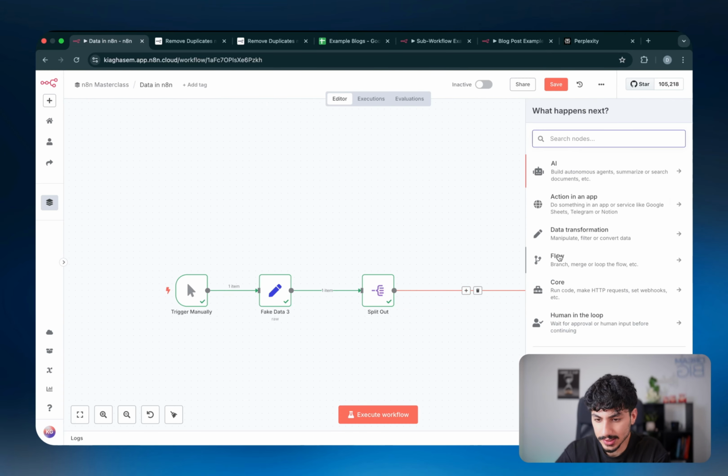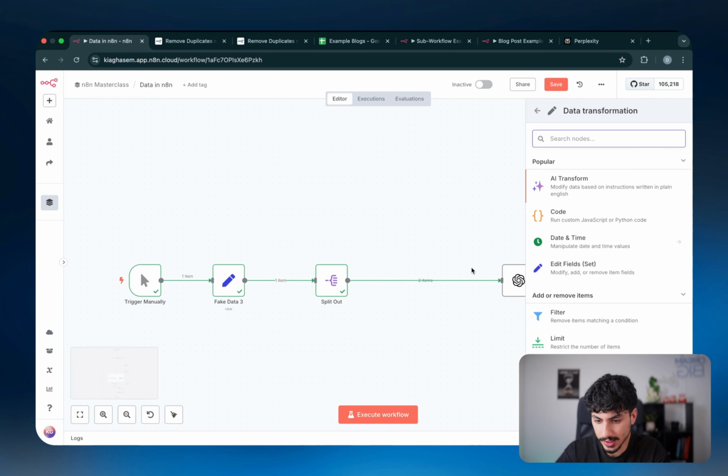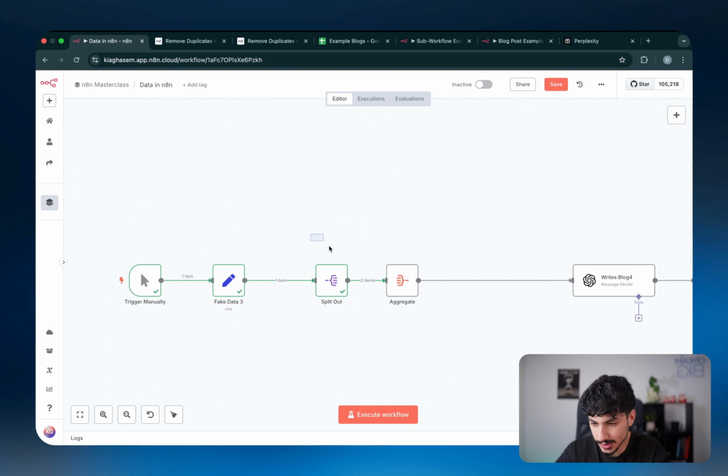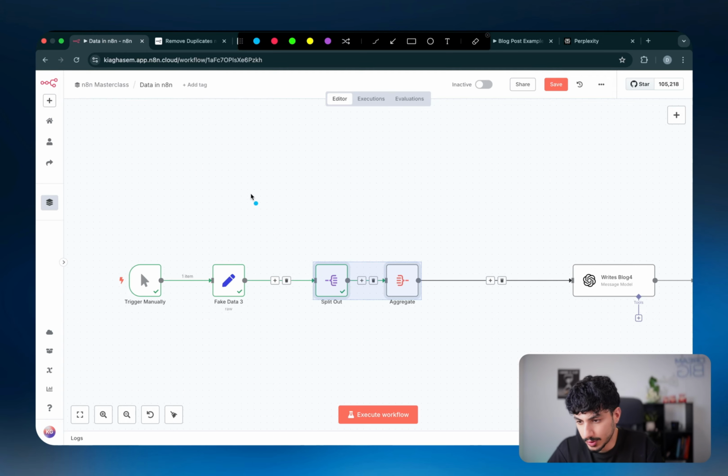Now, if we click on plus and go to data transformation, you can see that the next node is called aggregate. And as the logo sort of suggests, it's literally the exact opposite of a split out node. So a split out node would get an inner array that sits within the outer array that has multiple items, and it will dismantle it into its specific items inside the outer array. So it'll just be the outer array and then the items here. I hope that makes sense.